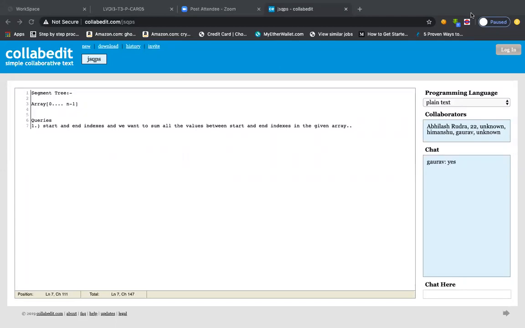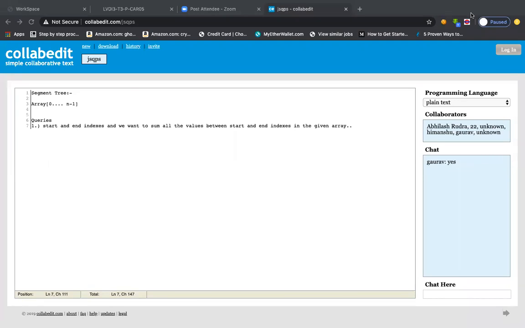Other people, please post in the chat box. Be interactive, it's always good. The reason I'm saying this is because you are all in third year, and even if you're not, first year, second year, whatever year you are, the moment you enter a company and someone is teaching you or discussing some project or topic, higher management expects that you ask questions or at least interact. It feels like a confirmation to the speaker that you are listening. It's a good habit which you should try to make from now onwards, because in college days it may not be the case, but in an organization, in a company, it matters.